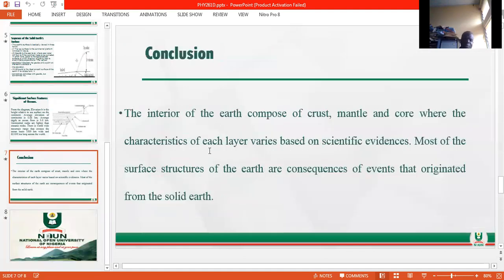So in conclusion, the interior of the Earth, as we said last week, is composed of the crust, mantle, and the core. The characteristics of these layers vary based on scientific evidence and physical properties, such as density, ability to flow, as well as temperature. Most of the surface structures of the Earth are consequences of events that originated from the solid Earth. For example, the Earth interior is also in motion.